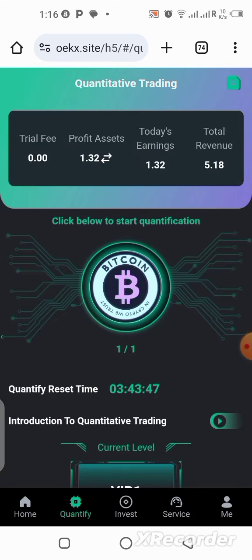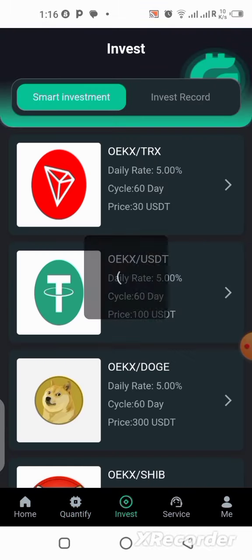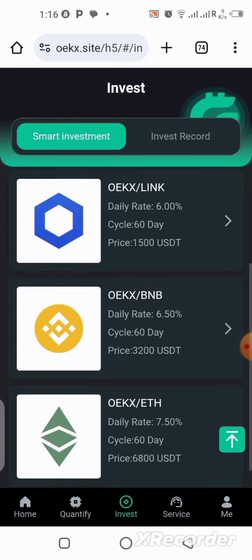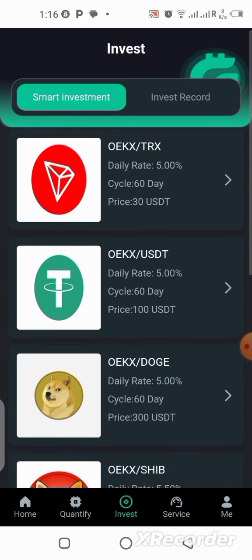Now I want to show you guys the second way you can also make money with this platform, before I show you how you can withdraw your funds into your wallet. The second way you can earn with this platform is by clicking on invest. You can see invest in the middle here. Click on it, it's going to bring you to this page. Once you come here, you can take your time and check it out to look for the one that you are capable of investing in.